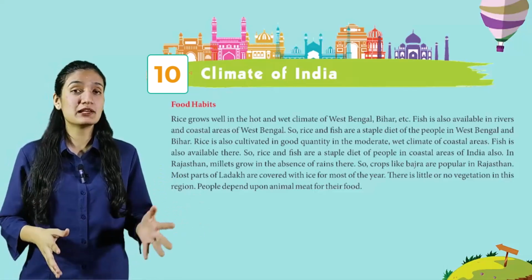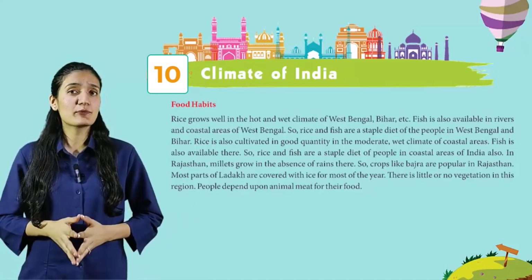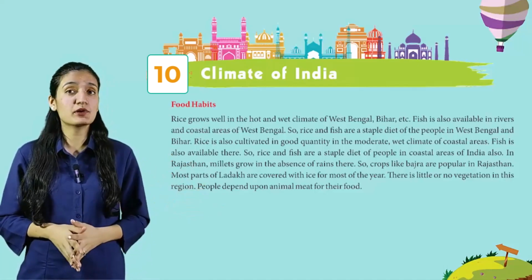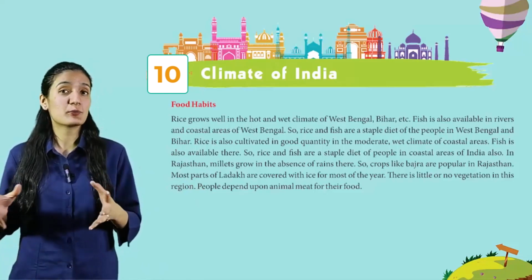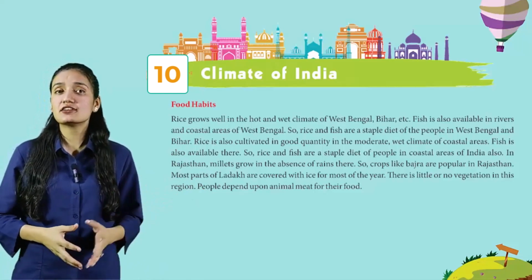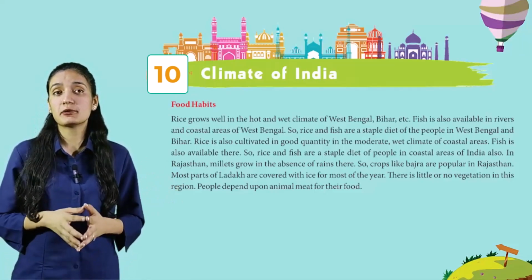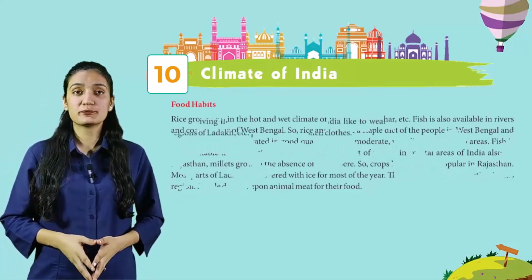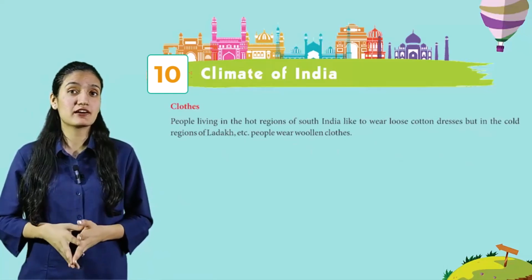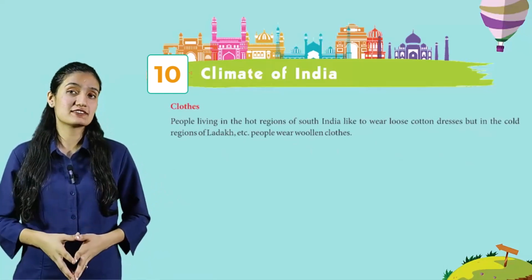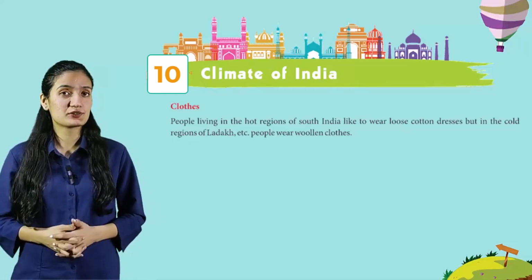In Rajasthan, millets grow in the absence of rain. So, crops like bajra are popular in Rajasthan. Most parts of Ladakh are covered with ice for most of the year. There is little or no vegetation in this region. People depend upon animals' meat for their food. Now, clothes. People living in the hot regions of South India like to wear loose cotton dresses, but in the cold regions of Ladakh, etc., people wear woolen clothes.